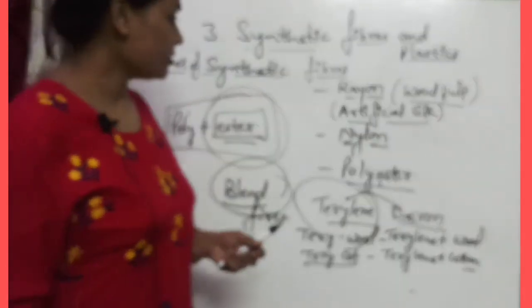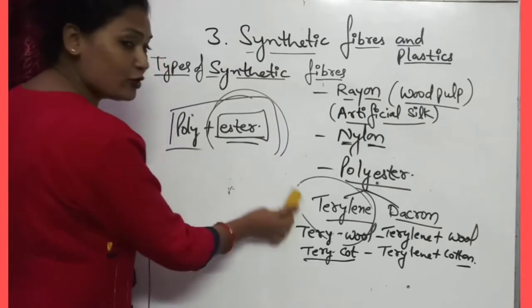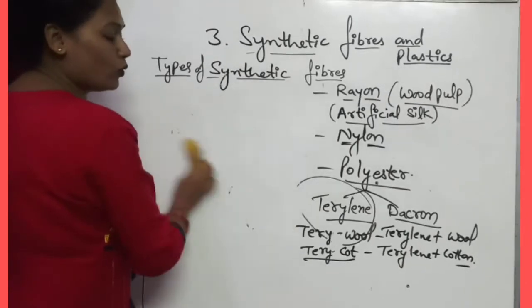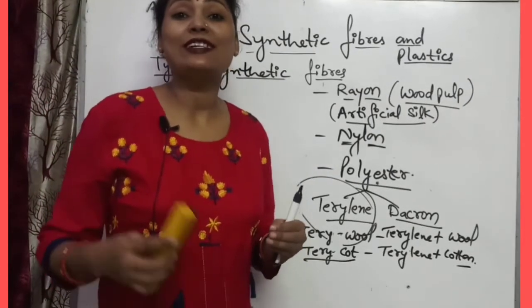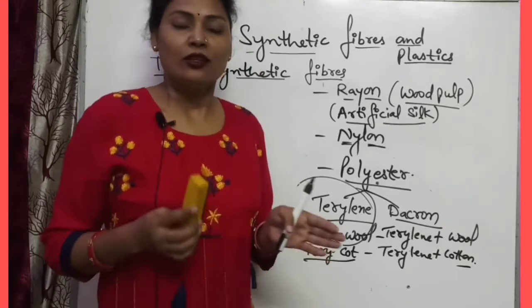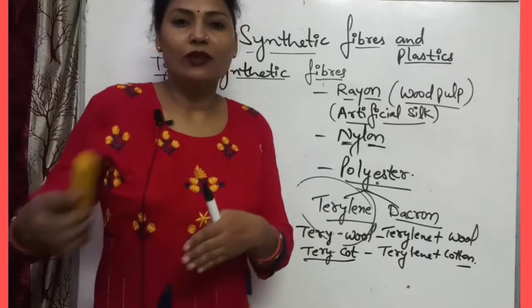Now the next fiber we can take is acrylic. Have you seen the fiber that totally resembles wool? You have seen that natural fibers are very expensive because they are rare and take time to grow and develop.